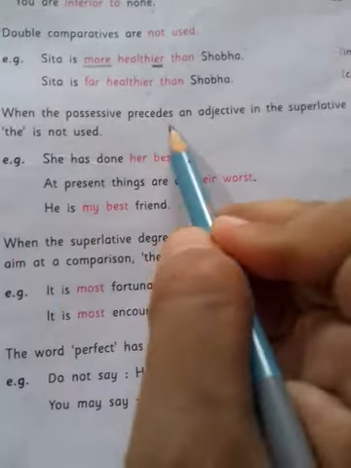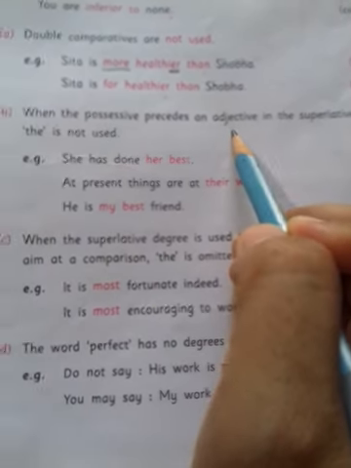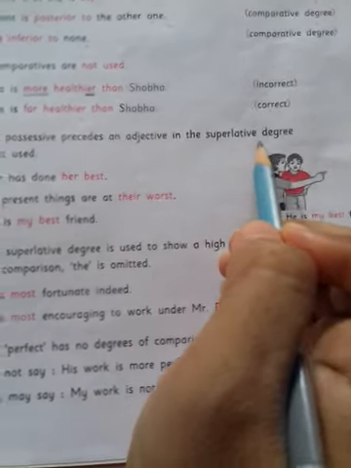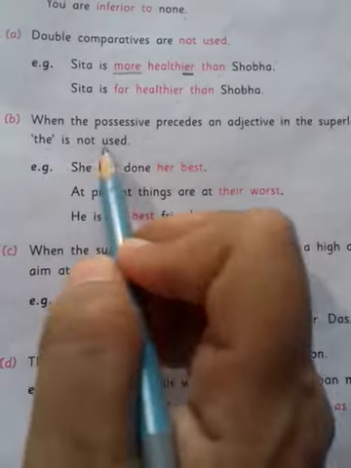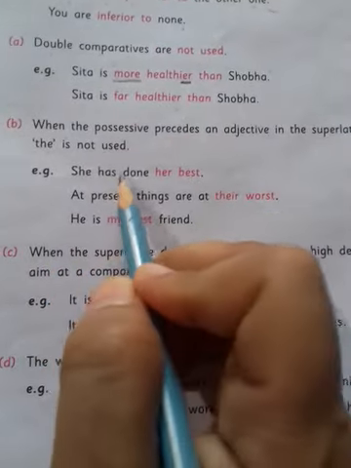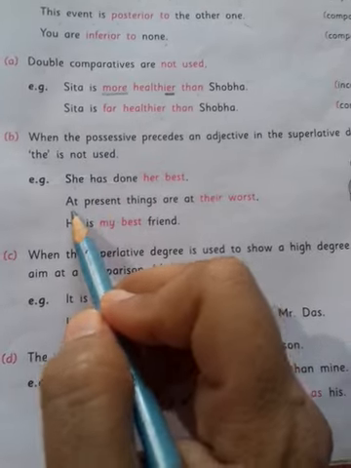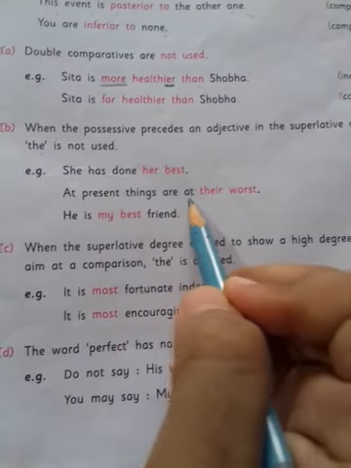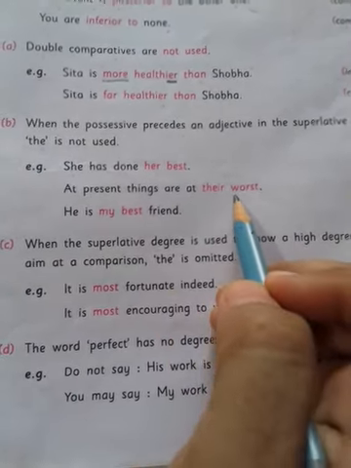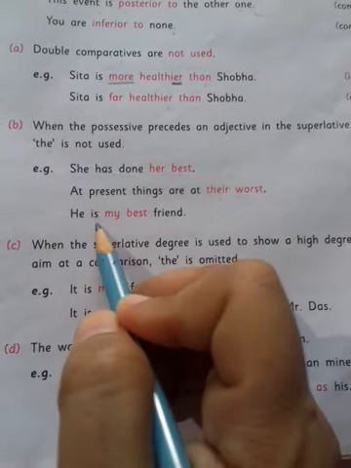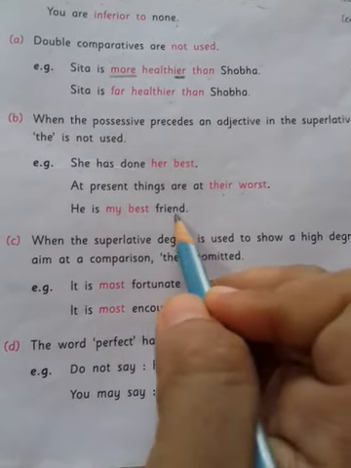When the possessive precedes an adjective in the superlative degree, the is not used. She has done her best. At present, things are at their worst. He is my best friend.